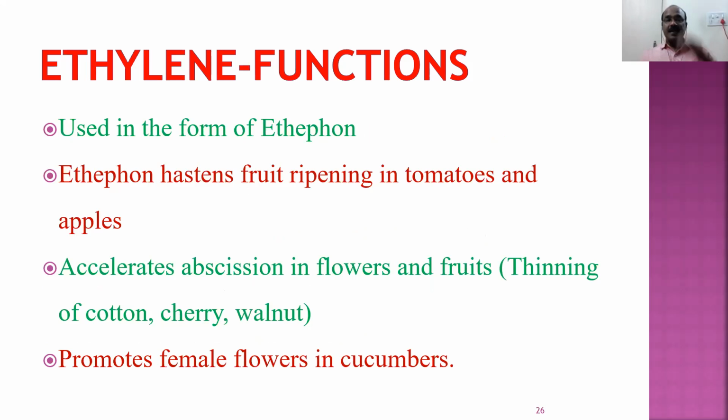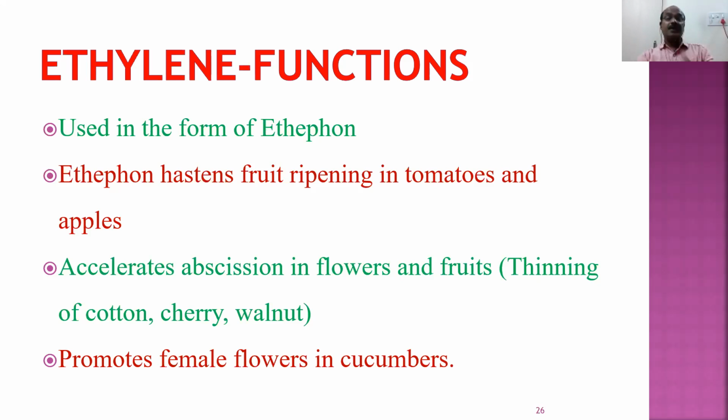It accelerates abscission in flowers and fruits. So abscission means getting separated. Ethylene encourages the abscission. Cytokinins, gibberellins, auxins, they inhibit abscission, whereas ethylene enhances the abscission. It is also responsible for formation of more female flowers in cucumbers.